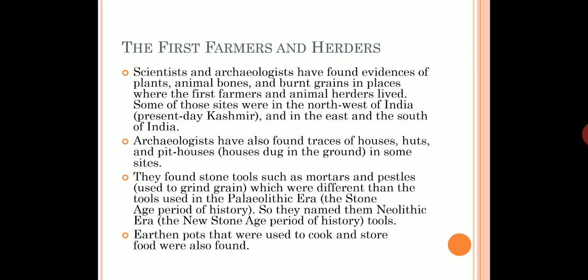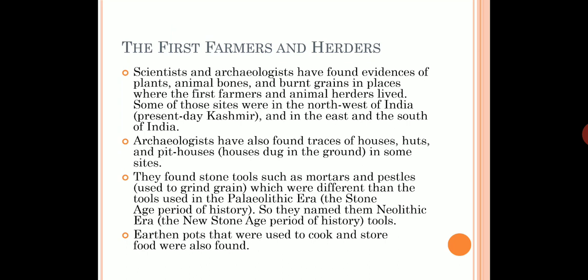Archaeologists have also found evidence of early houses, huts, and pit houses. Pit houses are those houses which were dug inside the ground in some sites. They have also found traces of and seen tools such as mortars and pestles which were used to grind the grains, and these tools were different from the tools used in the Paleolithic era.